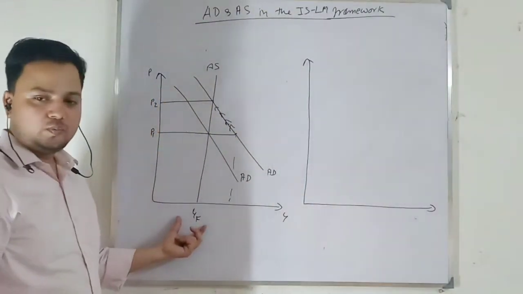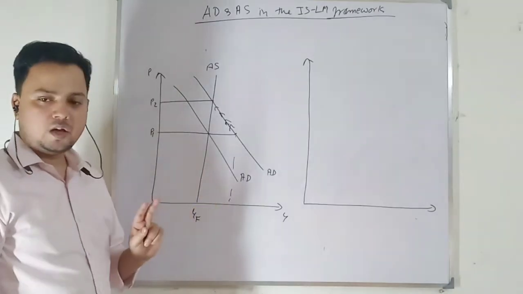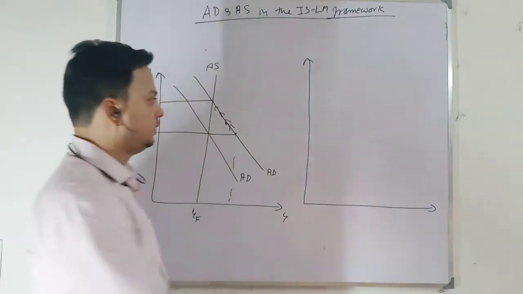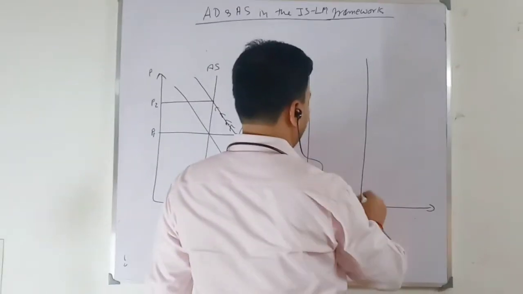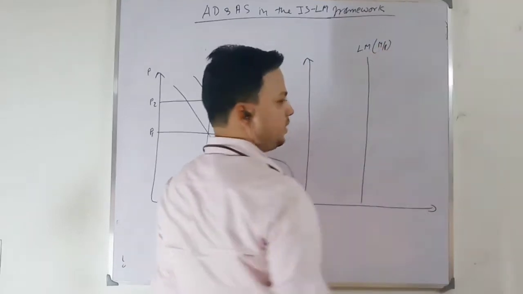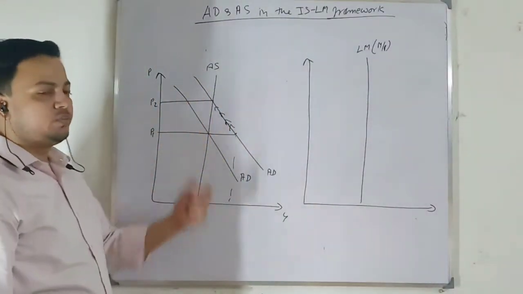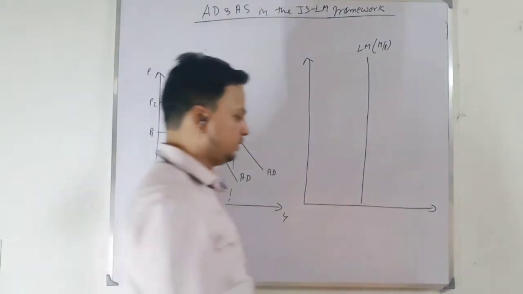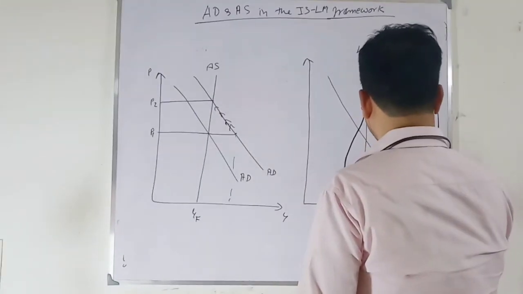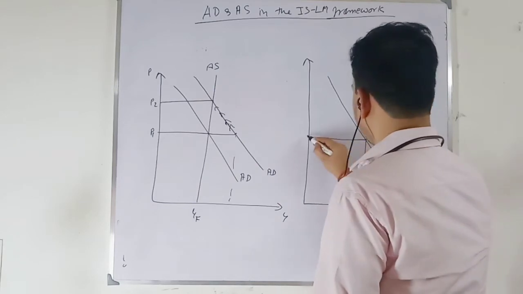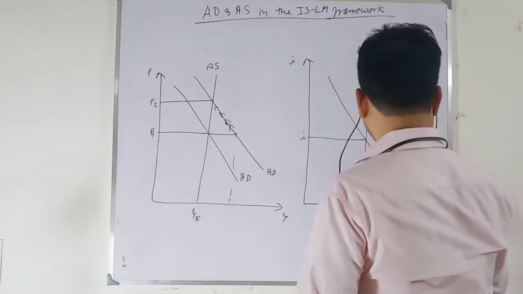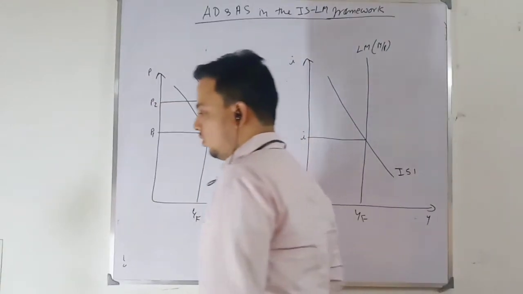I am taking output to be at full employment, so remember the argument that we have to use. The LM curve will be vertical, and each LM curve is based on a given real money supply. I am talking only about fiscal expansion. So this is your initial equilibrium: the rate of interest I1, output at full employment. Here is your rate of interest, here is your output. Always label the axes, don't forget to do that.